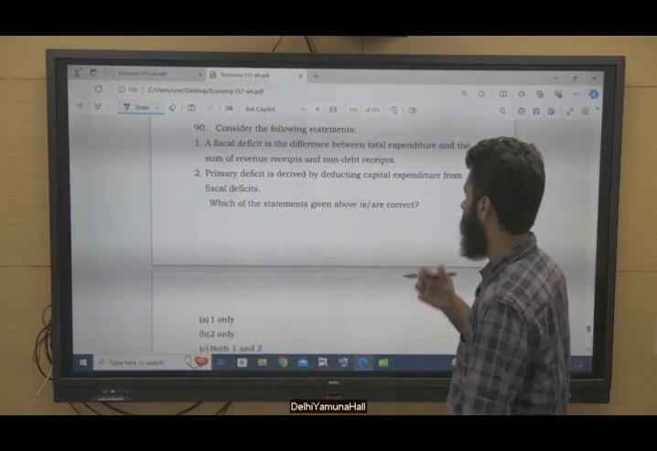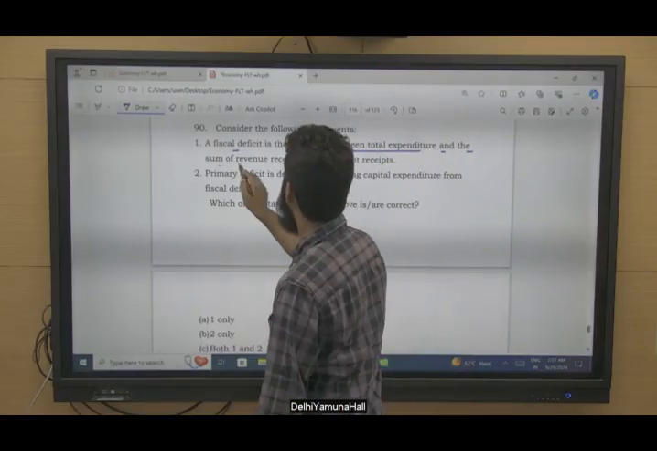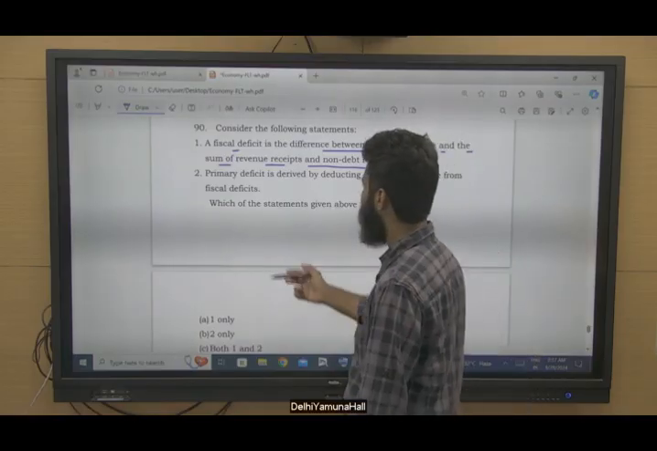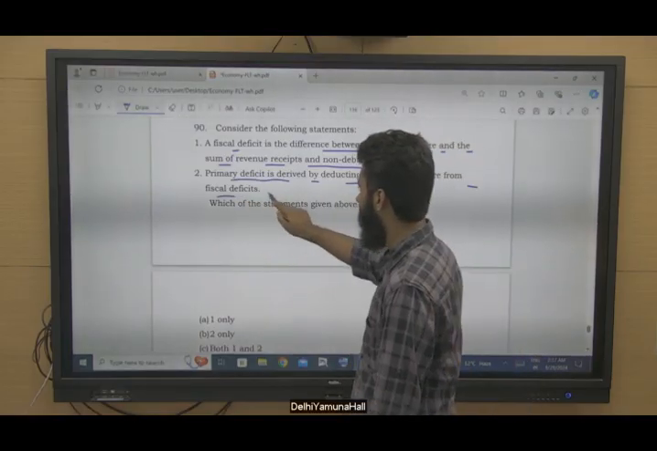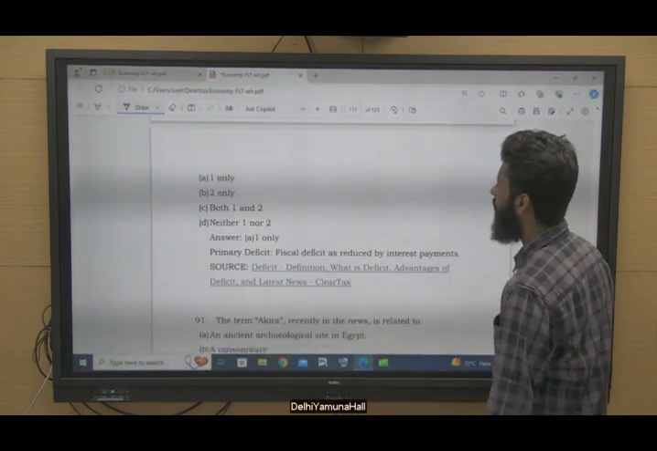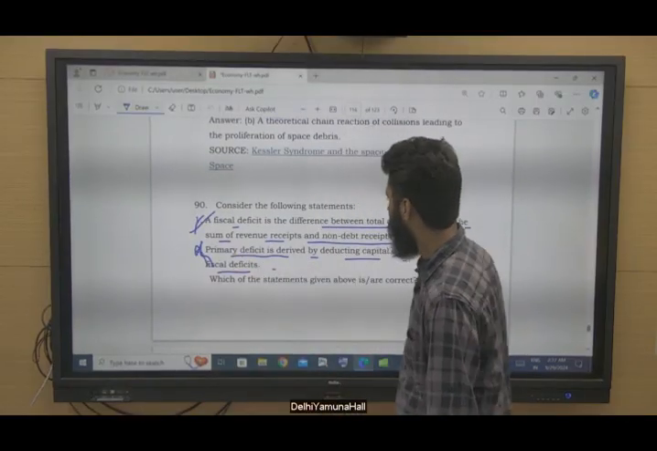Consider the following statements. A fiscal deficit is the difference between the total expenditure and the sum of revenue receipts and non-debt receipts. We have seen this, right? Primary deficit is derived by deducting capital expenditure from fiscal deficit. These are not correct, right? So statement 1 is correct, statement 2 is not correct.